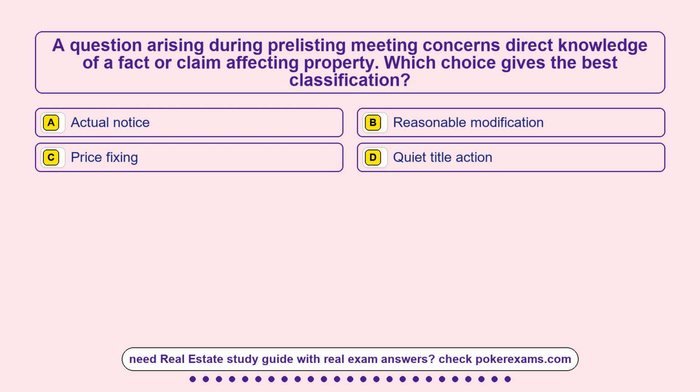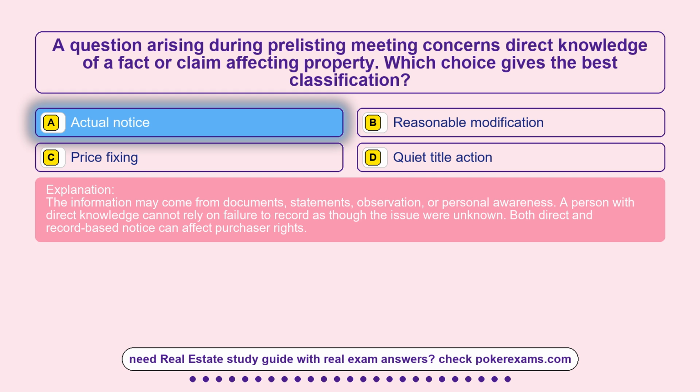Question 5. A question arising during a pre-listing meeting concerns direct knowledge of a fact or claim affecting property. Which choice gives the best classification? Option A, actual notice. Option B, reasonable modification. Option C, price fixing. Option D, quiet title action. The correct answer is option A, actual notice.